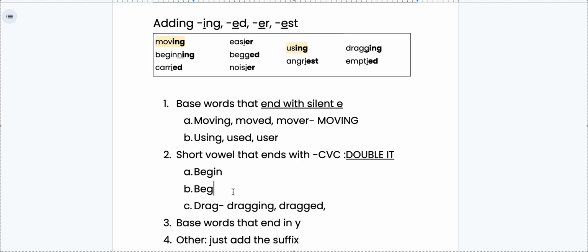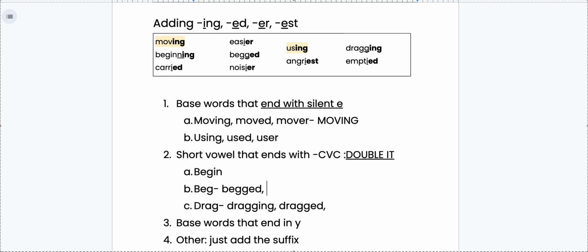Let's look at the one that is next, beg. B-egg. I didn't say b-eeg. I said beg. Short vowel sound. The E is saying the short E sound. And it ends with a consonant. So that means I'm going to double the consonant and add my suffix. Okay, and these happen to be vowel suffixes. So our word is begged. I add my suffix ed.